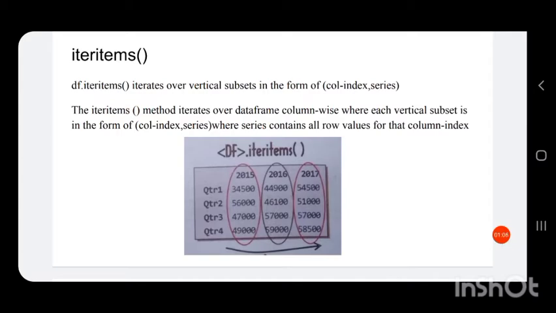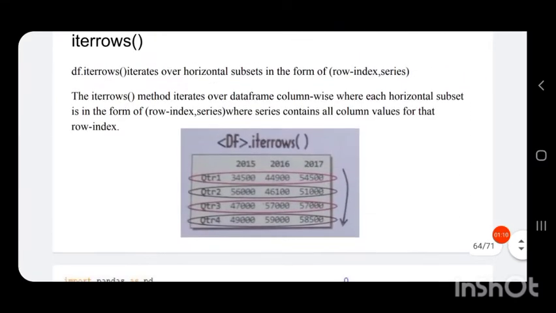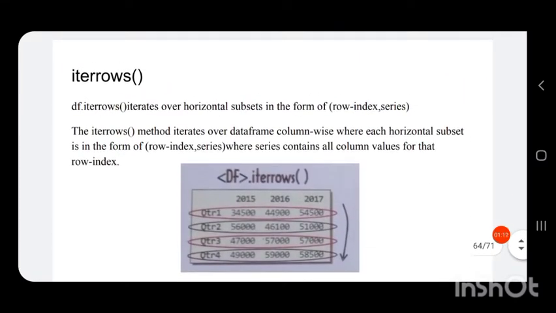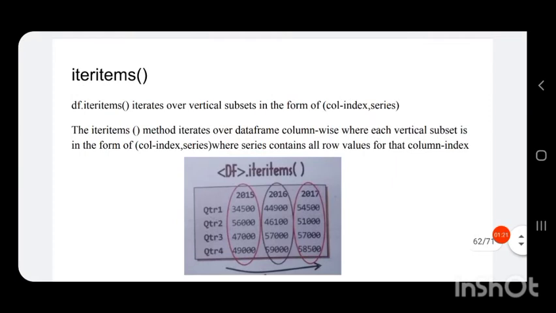And in order to perform iteration row wise, we have a function called iterrows. So iterrows performs row wise iteration and iteritems performs column wise iteration.